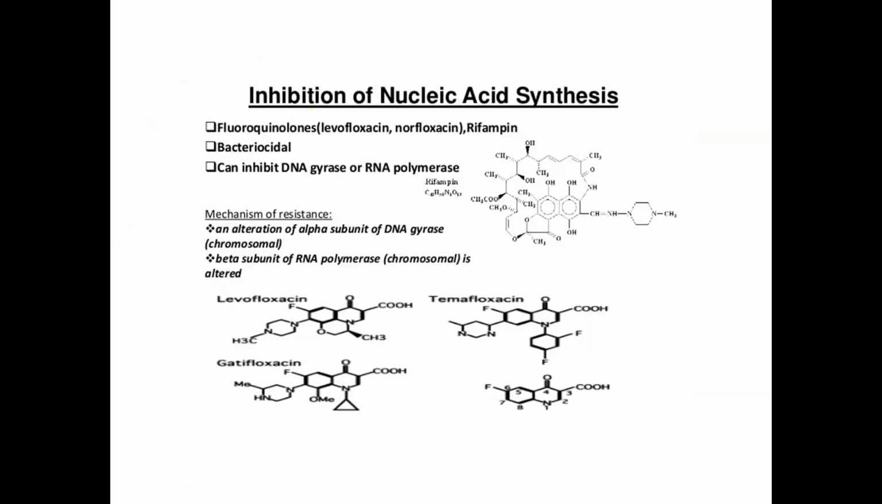Third one is inhibition of nucleic acid synthesis. Okay, so fluoroquinolones, and an example you can see here is rifampin. These are bactericidal agents and can inhibit DNA gyrase or RNA polymerase. Okay, so these specifically target DNA gyrase and RNA polymerase. Okay, so the mechanism of resistance in this case also causes resistant properties due to alteration of the alpha subunit of DNA gyrase, means enzymatic changes occur, by which these drugs become ineffective. Beta subunit of RNA polymerase. Okay, so the structure becomes modified.